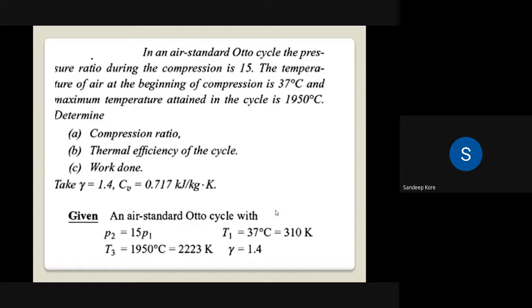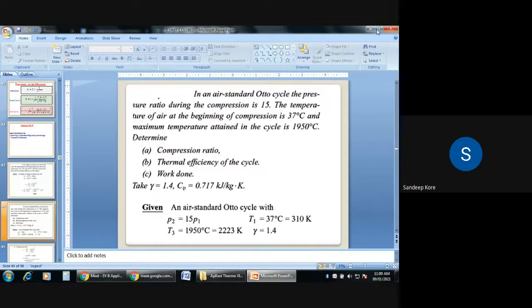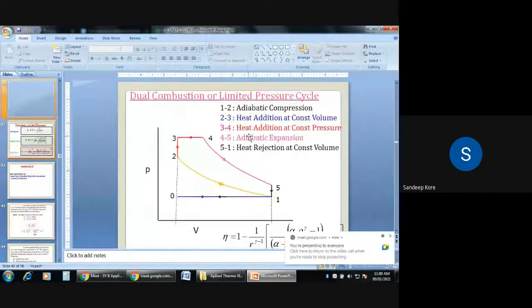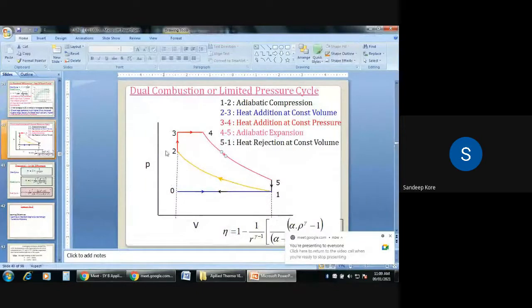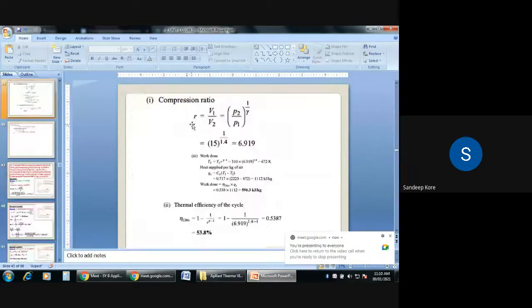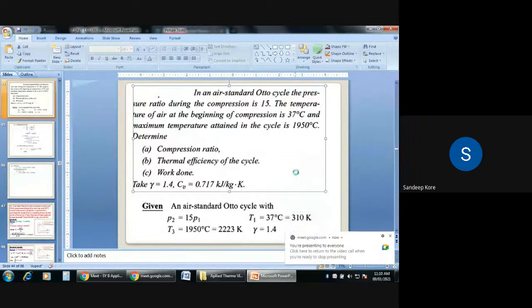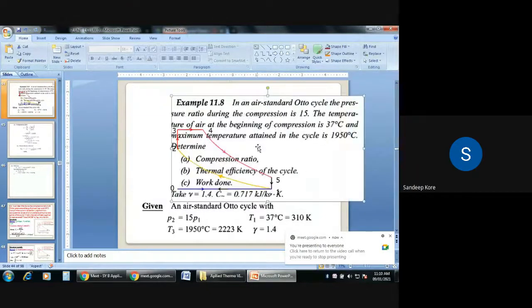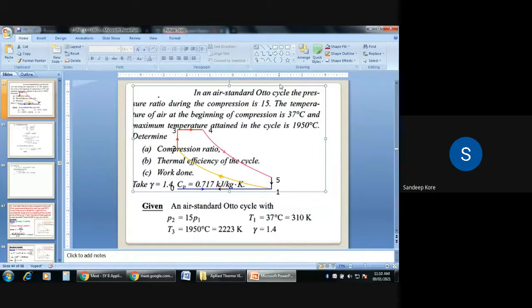Now, when the pressure ratio comes, it is the ratio P2 by P1. It is given. Yes, I will copy the PV diagram from the previous one.